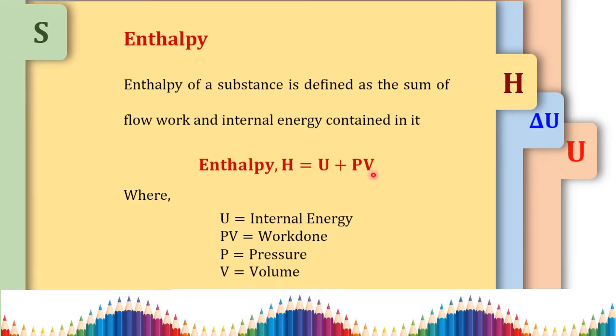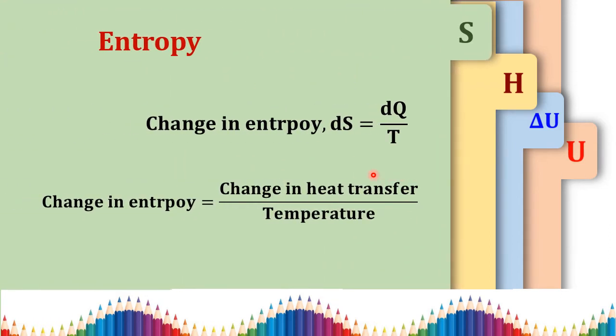Then, last, we are going to see what is entropy. Entropy is defined as the ratio of change of heat transfer to the temperature. That is, change in entropy is denoted by the letter dS or delta S, which is equal to dQ, the change of heat transfer, with respect to the temperature T.